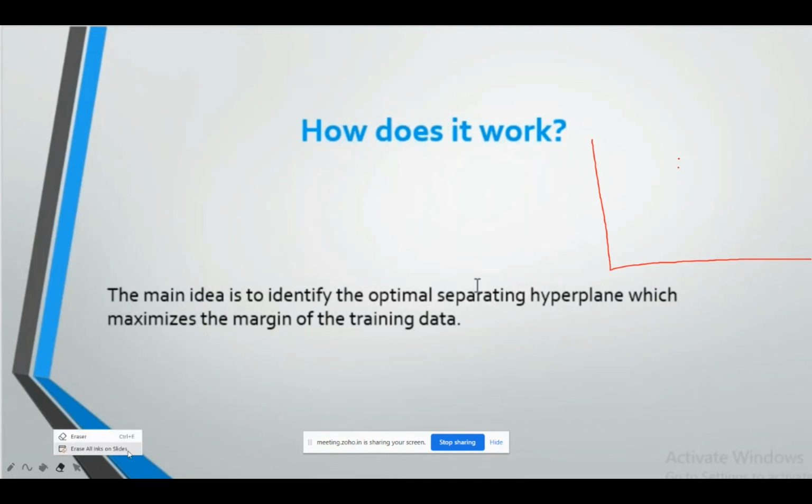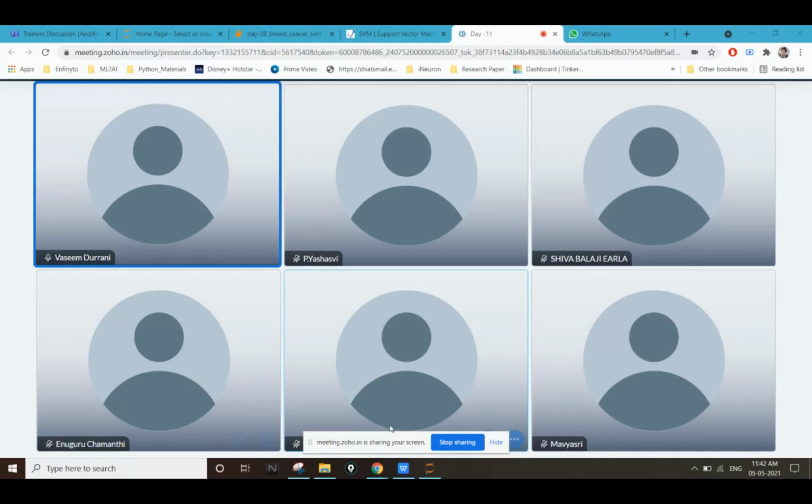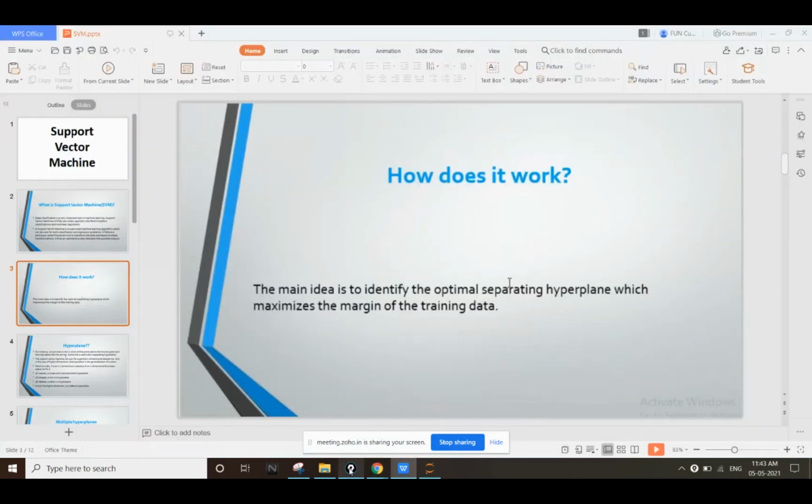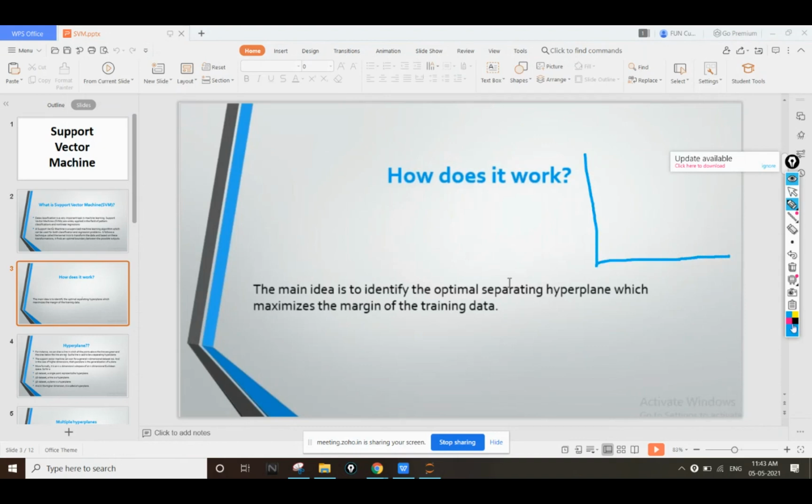Suppose we have a data set, we have these axes, and we have a data set like this. Let's draw with this one. Suppose this is my plot, and I have two different types of points.